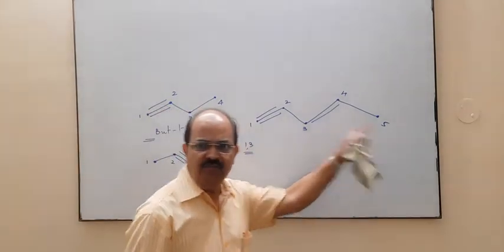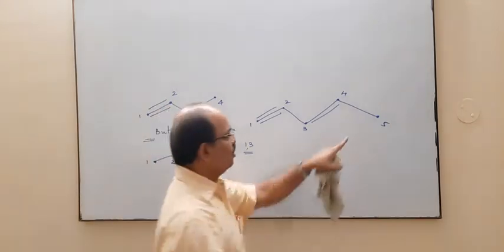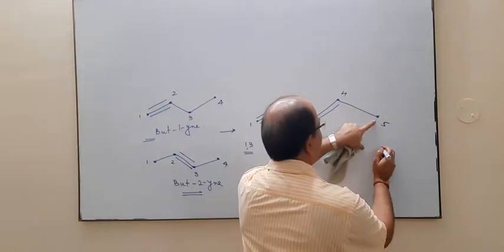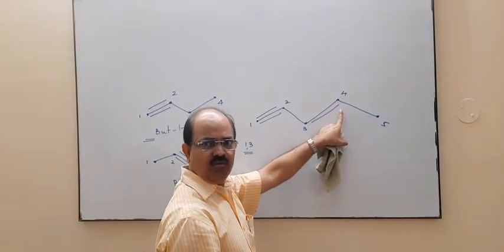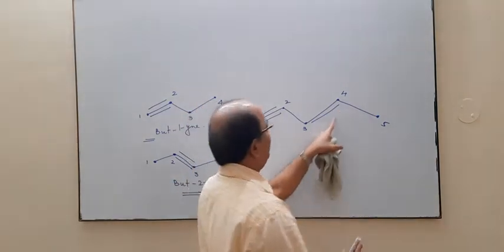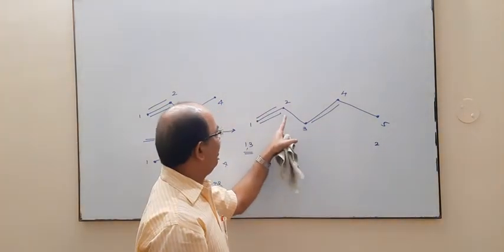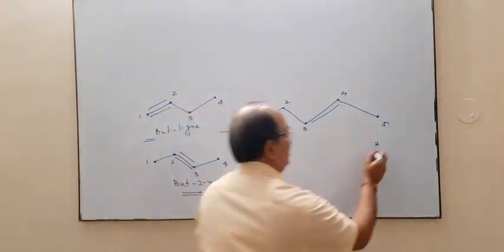But if we count from this side, if you did numbering from this side, you would write this carbon as 1, then 2, then 3. So your double bond is between 2 and 3, so that is 2, and the triple bond is between 4 and 5, means 4.